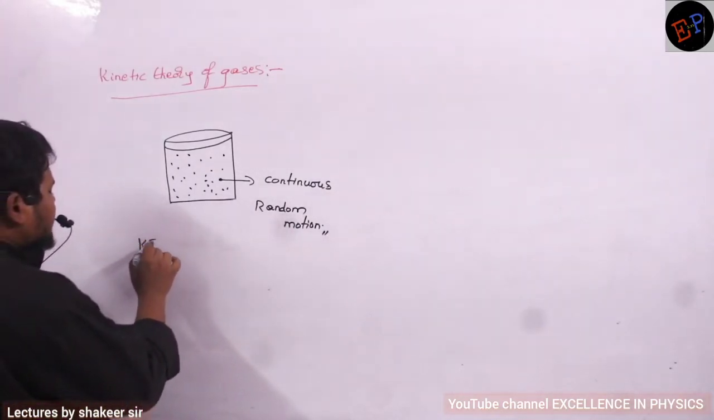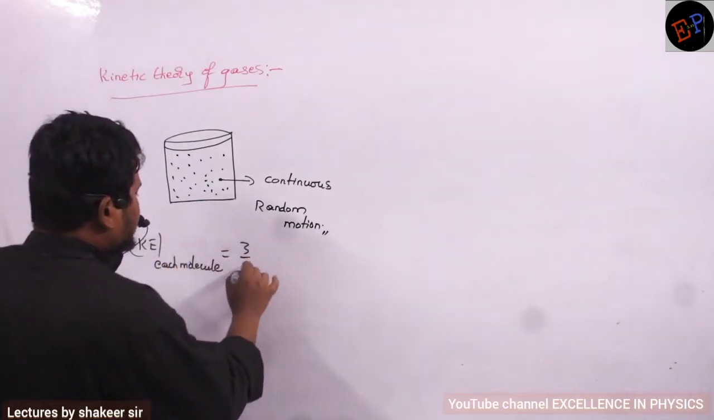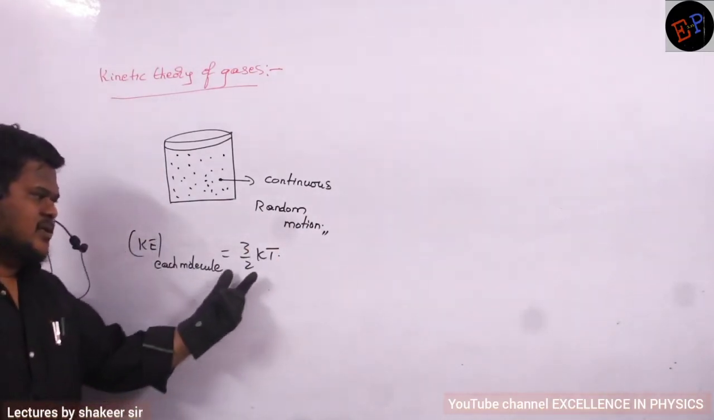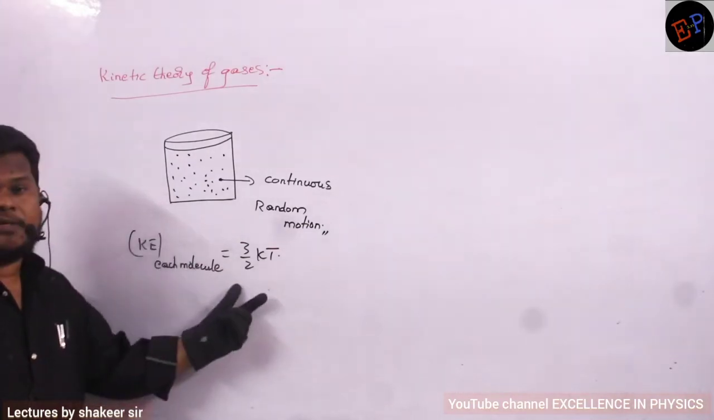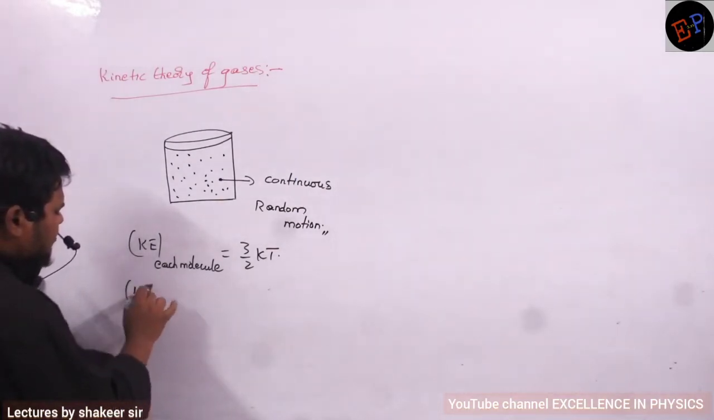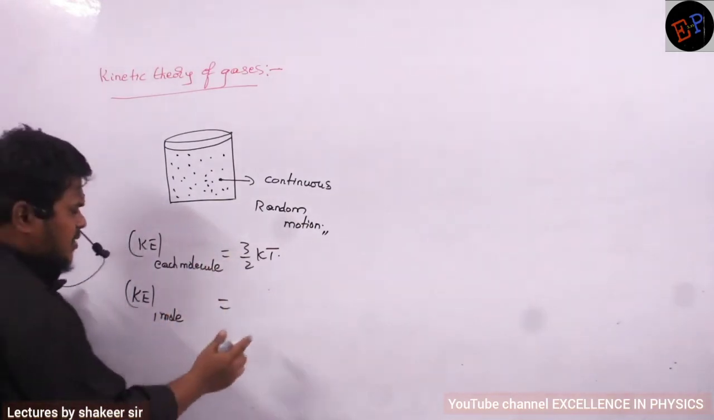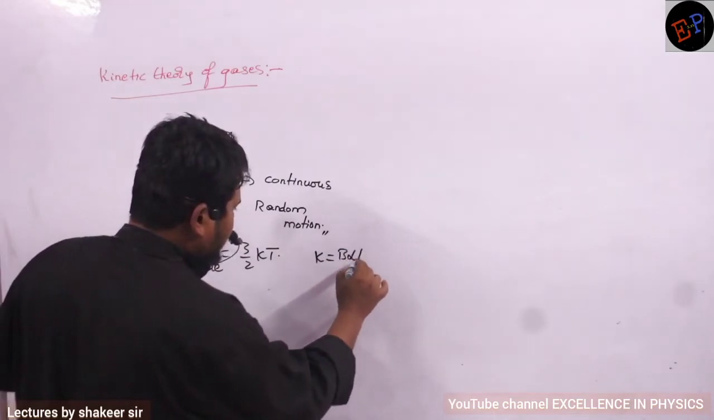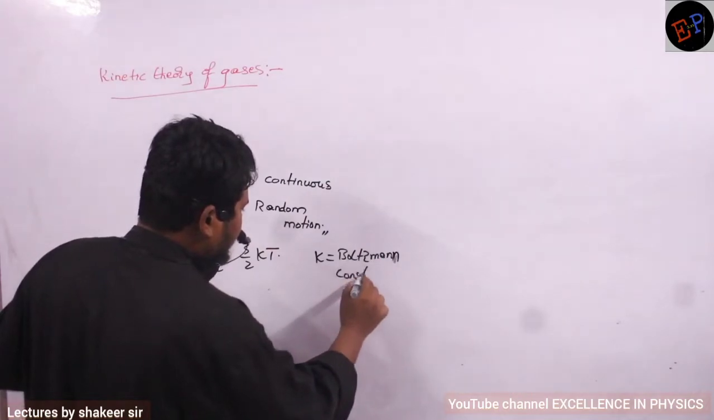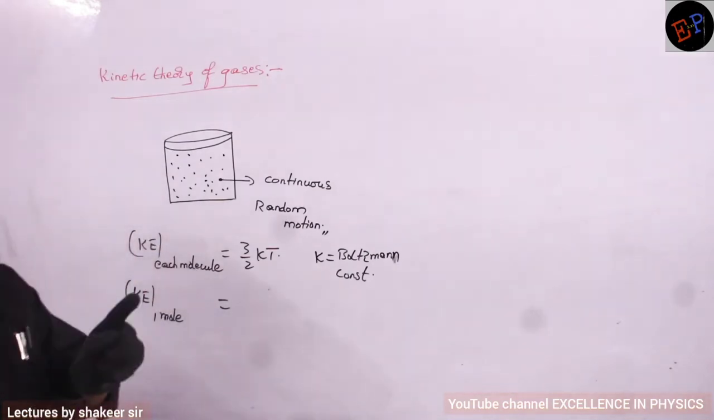And that kinetic energy of each molecule or each atom, anything you can say, is equal to 3/2 kT. This is a formula. So kinetic energy for each molecule is 3/2 kT if I consider these gases to be ideal gases. Are you able to understand? And what is meant by k? Already we have written, k is called the Boltzmann constant. Now, this is the kinetic energy of a single molecule or single atom for an ideal gas.